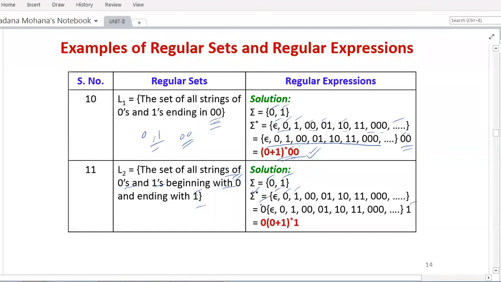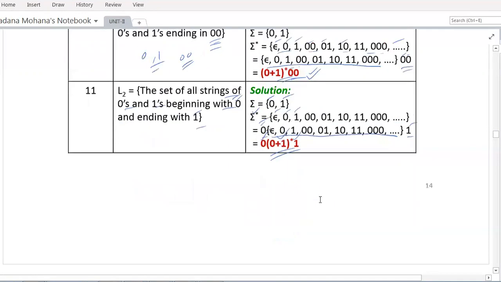Now 0 is concatenated at the left end and 1 at the right end, and the middle value is nothing but 0 plus 1 whole closure. That can be written as 0 plus 1 whole closure, with 0 concatenated at the left end and 1 at the right end. Therefore, this is the final resultant regular expression which satisfies the given set or language.